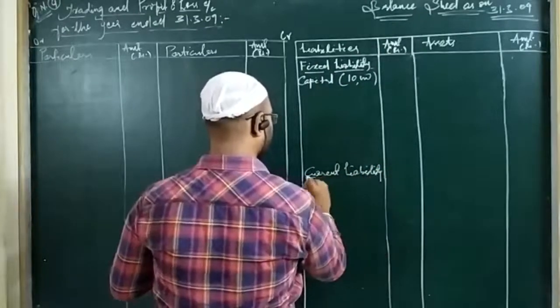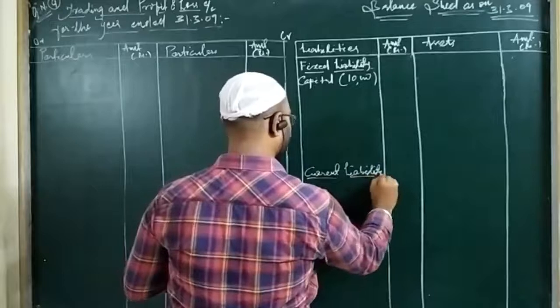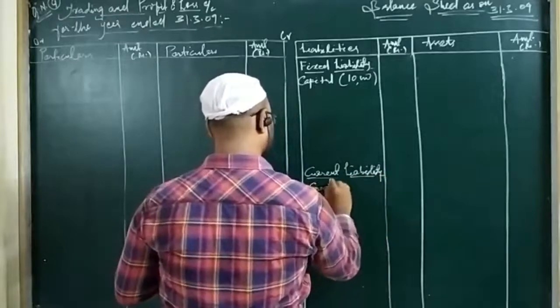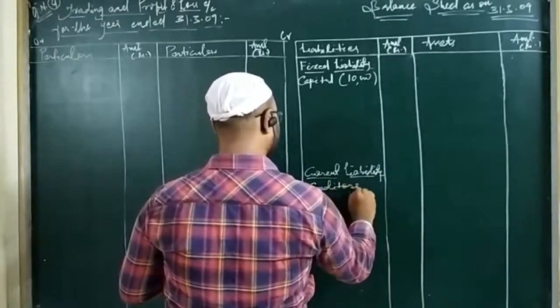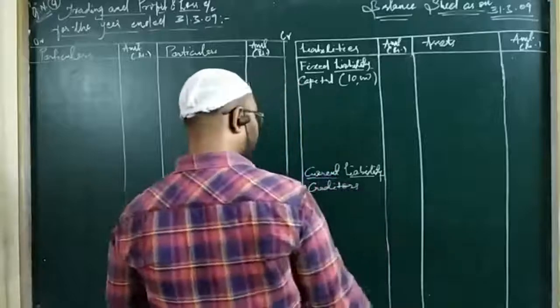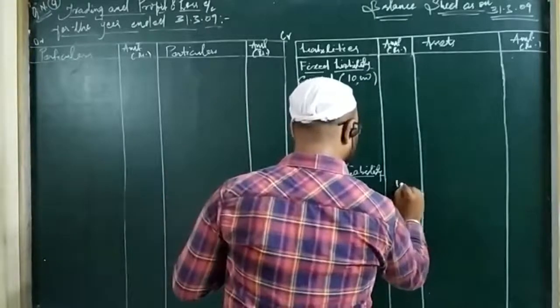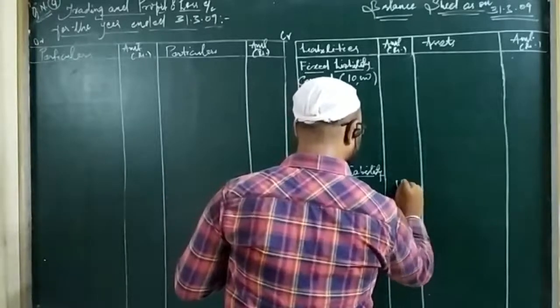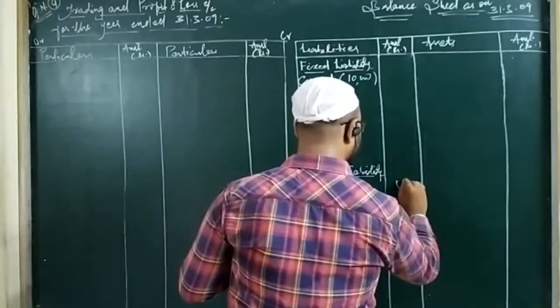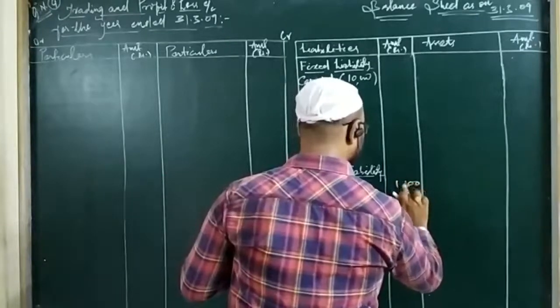Current liability. Students, never confuse if it is given only creditors or if it is given sundry creditors, because I told you sundry is nothing else but the gross total of all the debtors and creditors. Okay.